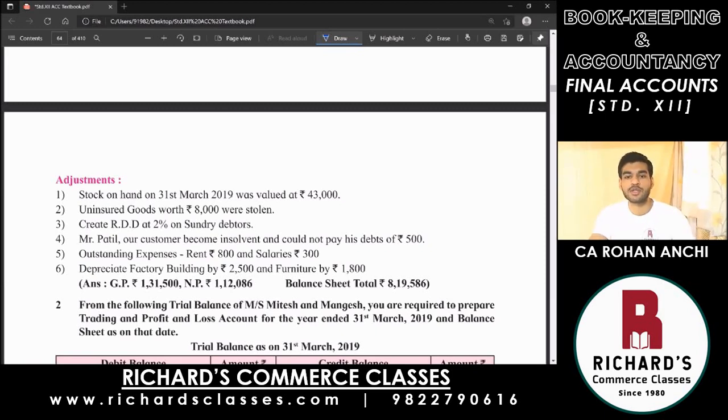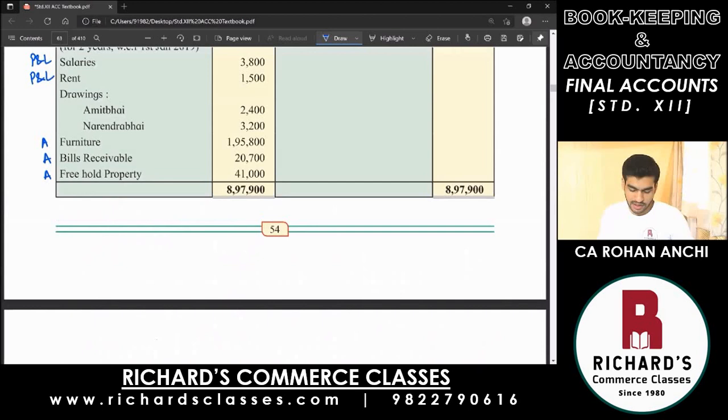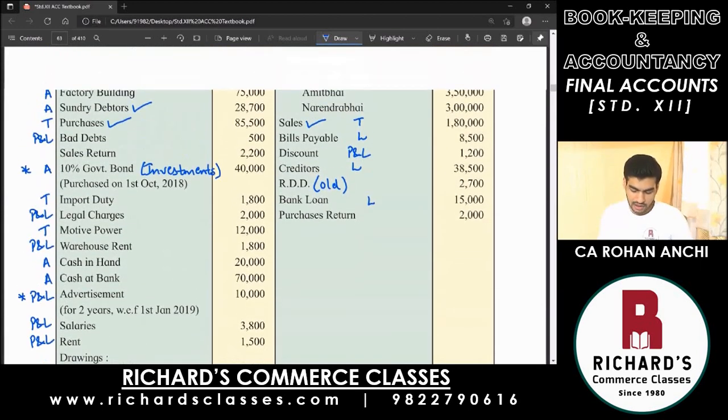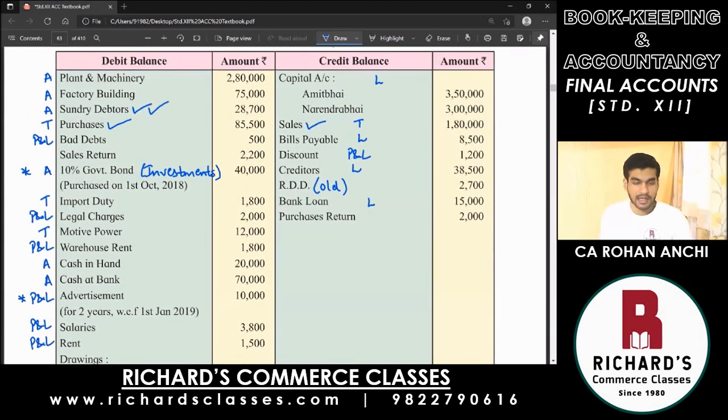When a customer does not pay you, what is that term called? Bad debts. Very good. So you have bad debts, which again has to be adjusted from your customer's balance, which is your debtors' balance. So again, go and tick mark sundry debtors for the second time. You will deduct bad debts. And there are already bad debts in the trial balance, so you tick mark that also.